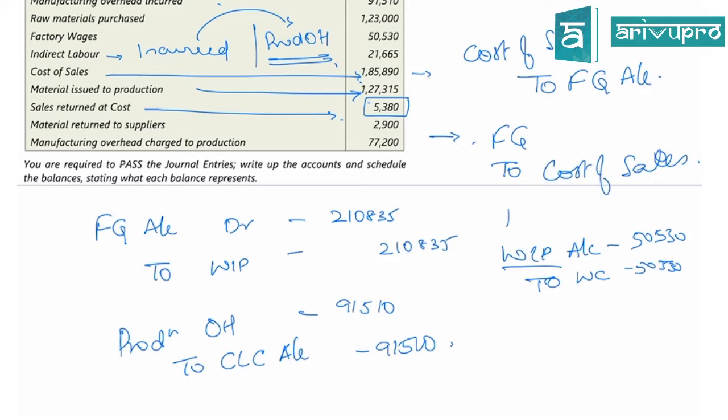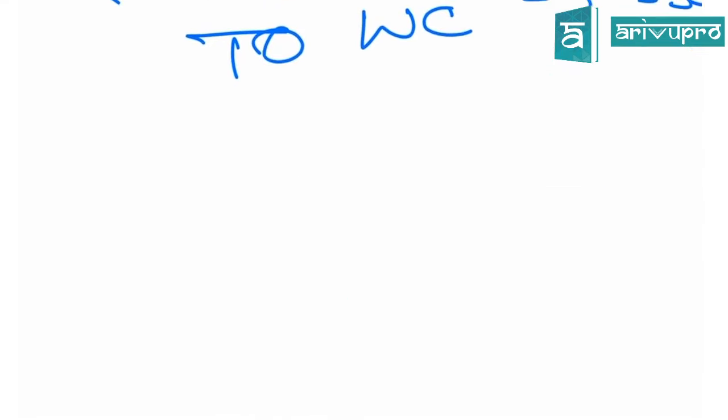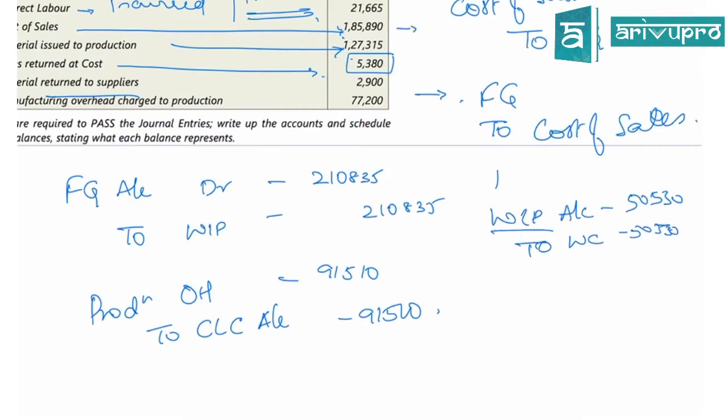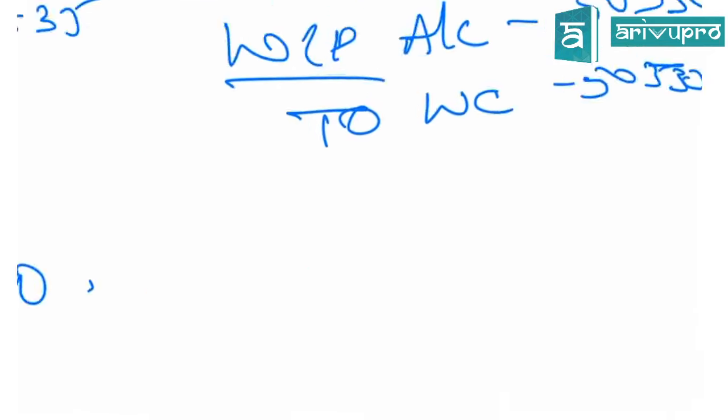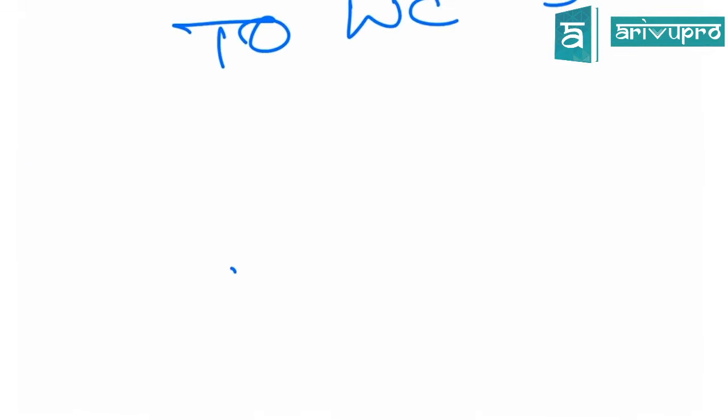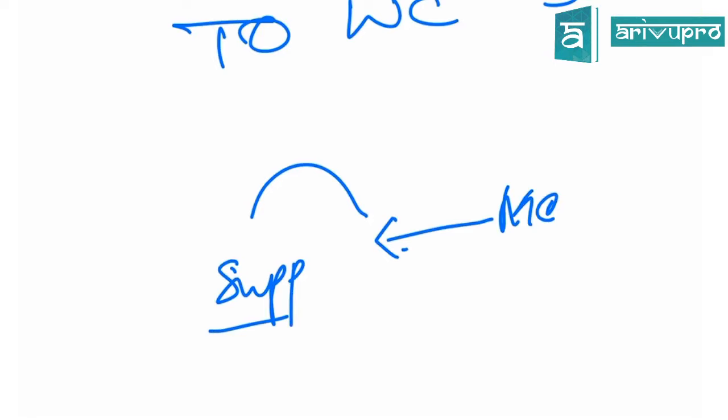Understood? Next one, materials returned to suppliers. That is from your material control, it is going to go to the supplier. So the supplier is receiving.